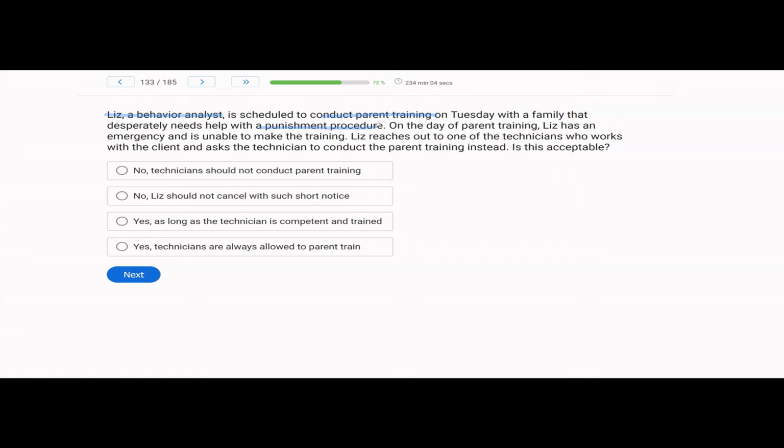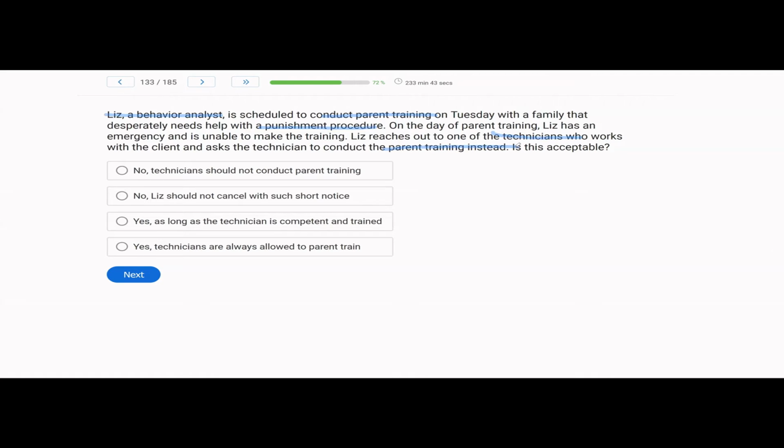help with punishment. So punishment is always tricky. There are ethics involved. There are a lot of side effects of punishment. So it's going to be a very important parent training. On the day, though, there is an emergency and she can't make the training. Things happen. So what does Liz do? She tells one of the technicians to conduct the parent training instead.